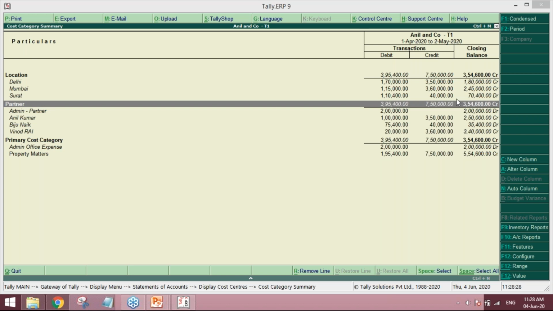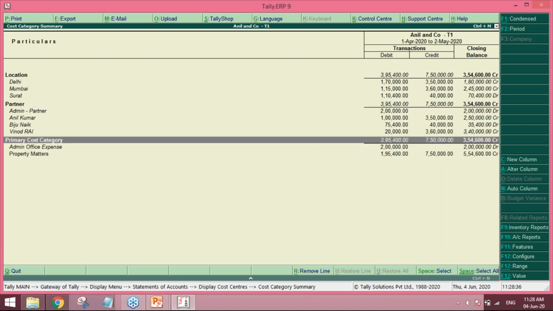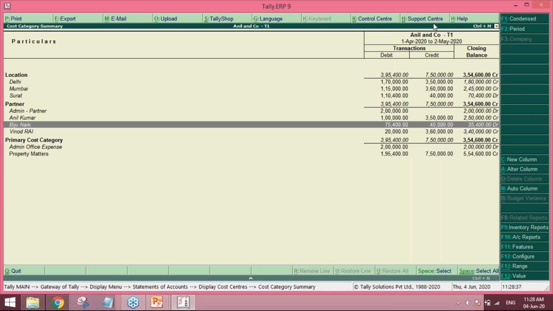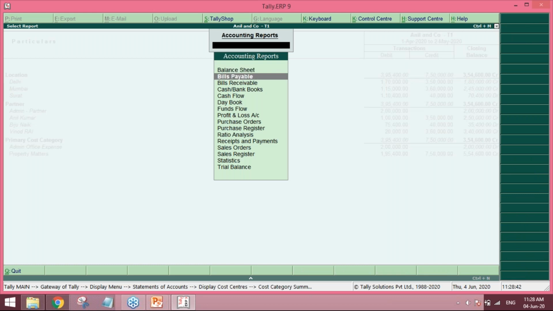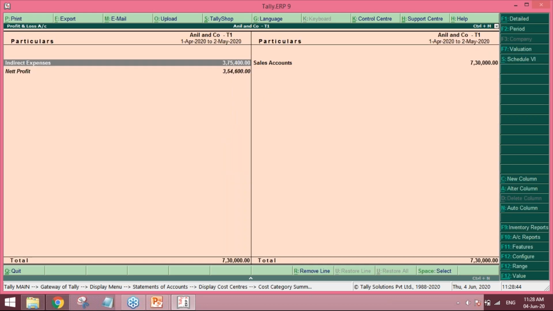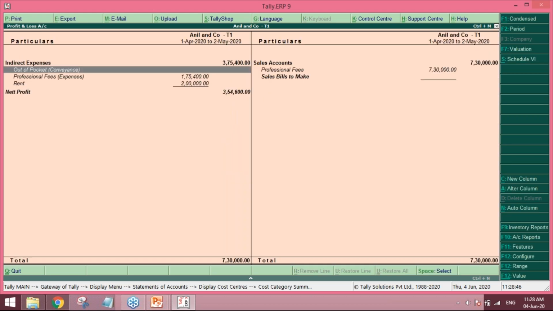Here in this company also we can get our profit and loss. Go to the expense report, F10, profit and loss account. Yes, this also shows 354,600.